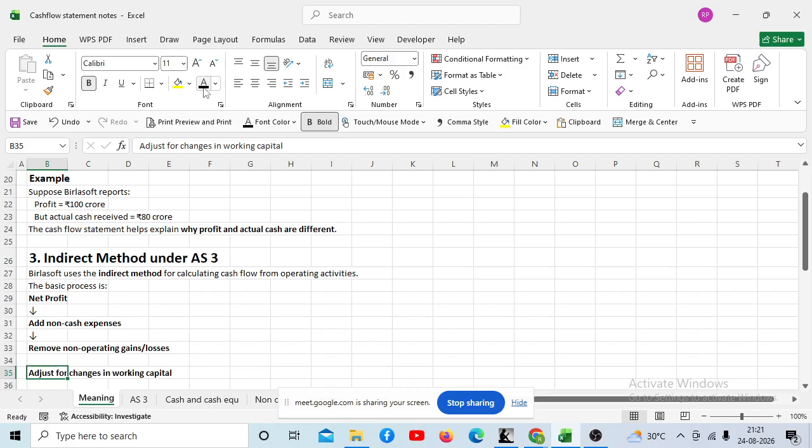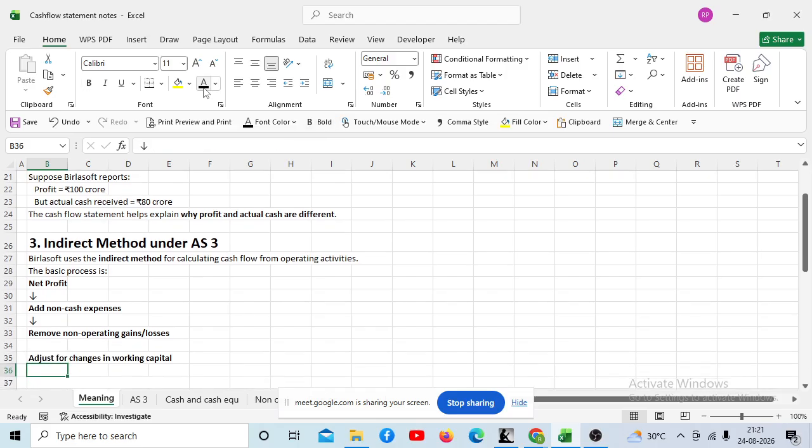Then we have to adjust for changes in working capital. As I told you, in the cash flow statement we have to consider only the cash things, right? Working capital consists of current assets and current liabilities, and these are always because of credit transactions, not cash transactions. So we have to adjust for that. How to adjust the changes? When we solve the numericals, I will show you exactly how to adjust it.